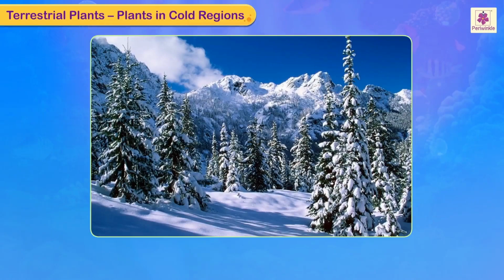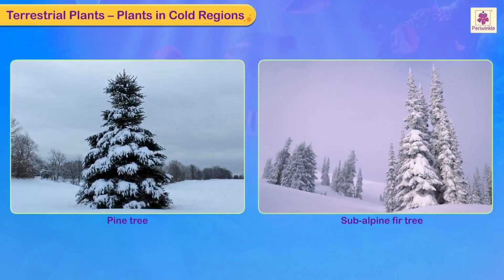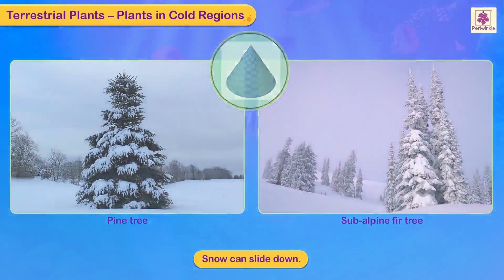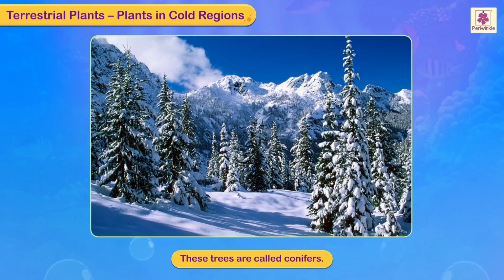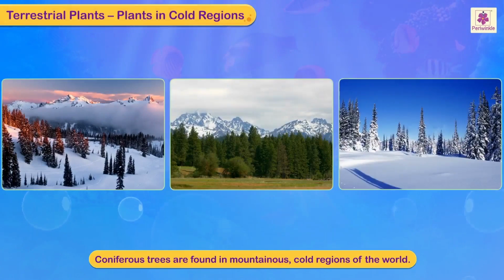Plants in cold regions. Trees like pine and subalpine fir of cold regions are cone-shaped so that snow can slide down. Therefore, these trees are called conifers. Coniferous trees are found in mountainous, cold regions of the world.